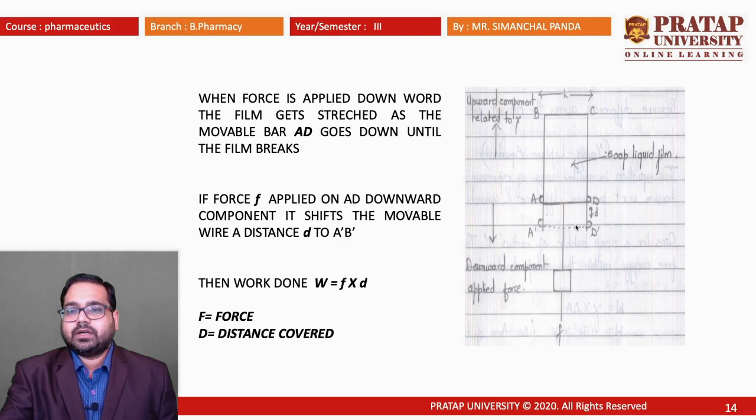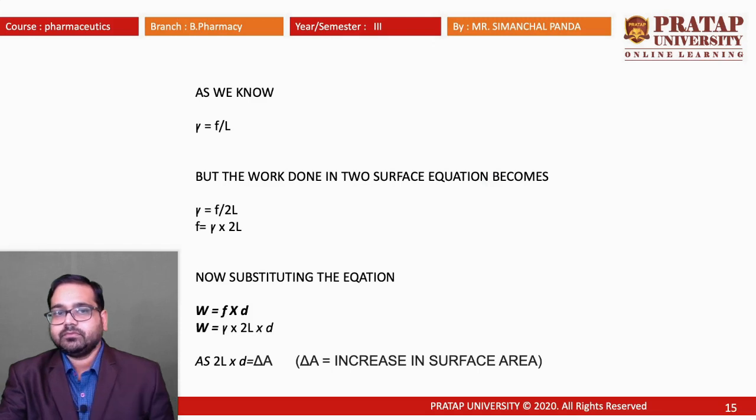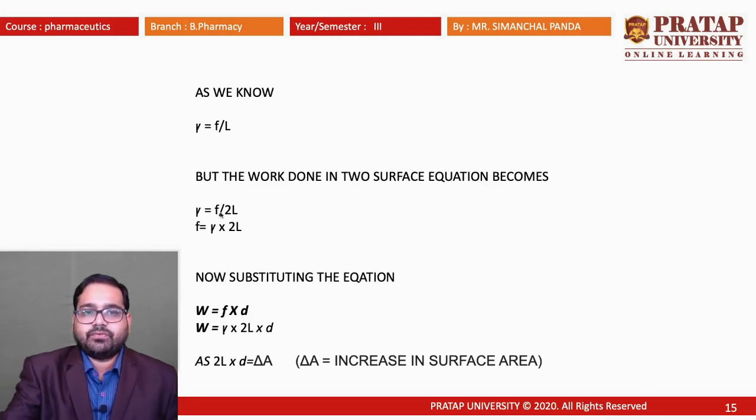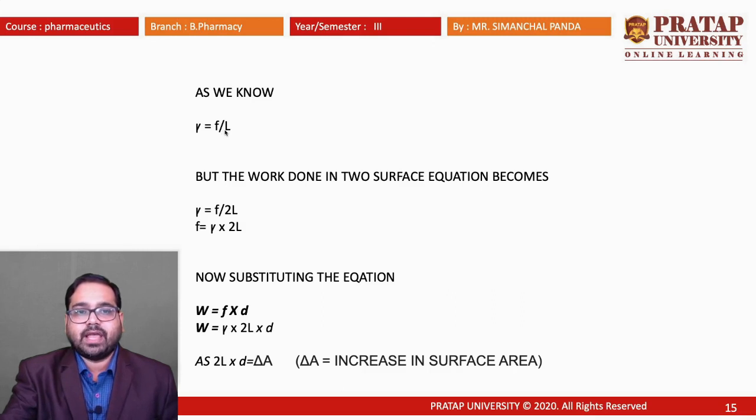So now AD moves to A dash D dash. When we calculate the work done, W, it is F into D. As we know, the force into distance travelled is nothing but the work done. So work done is the force applied and the distance covered, that is W is equal to F into D. F is the force, D is the distance covered. As we know, the surface tension is equal to force acting per unit length and it is denoted by F divided by L.